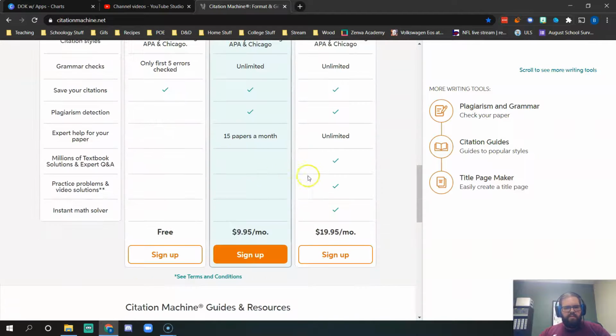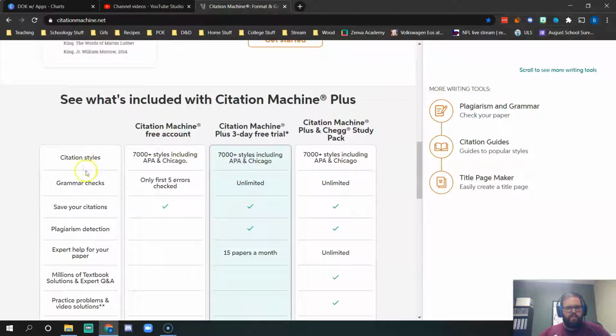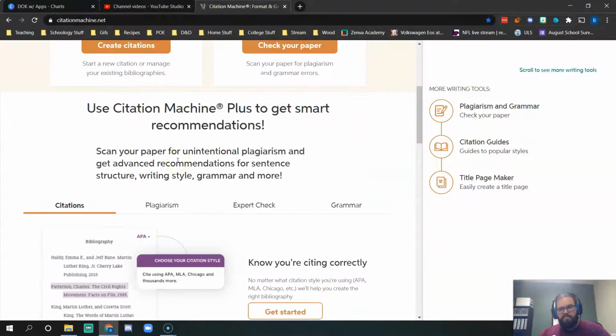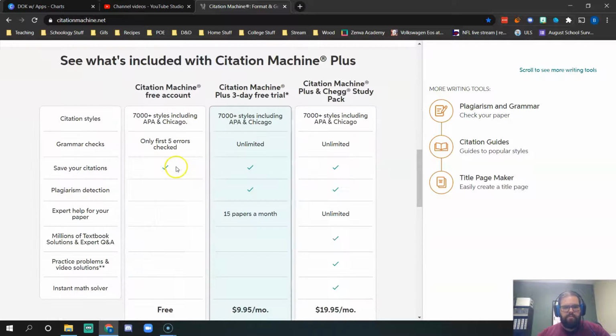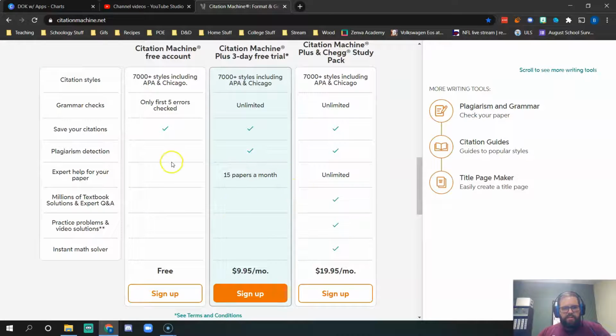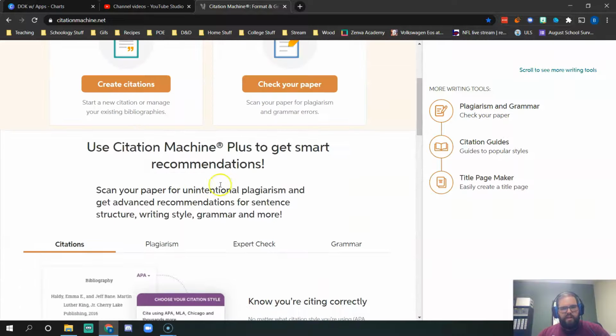They do have paid versions and stuff like that, but again, I'm going with if it's free, it's for me. I used it for citing, and that's what I'm suggesting you guys use it for. But if there's someone out there that wants to use it for other things, hey man, go for it. I'm just going to go over the free version.